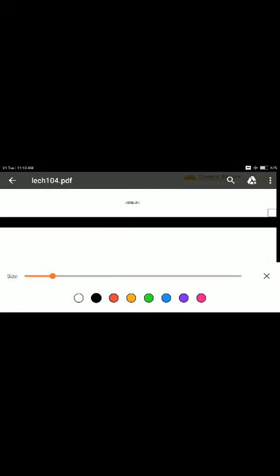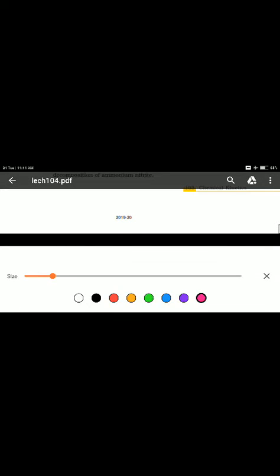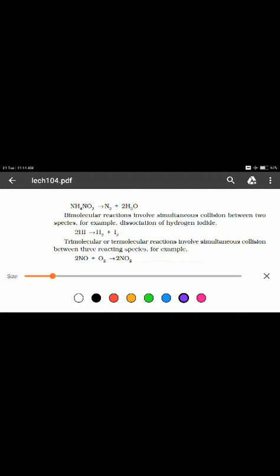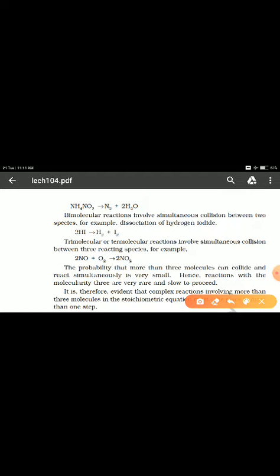How will we understand this? Suppose we take this example, NH4NO2. It is nothing but ammonium nitrite, sorry, the thing here is ammonium nitrite. What happens to it here? It undergoes a decomposition process. This ammonium nitrite decomposes to form nitrogen and water.